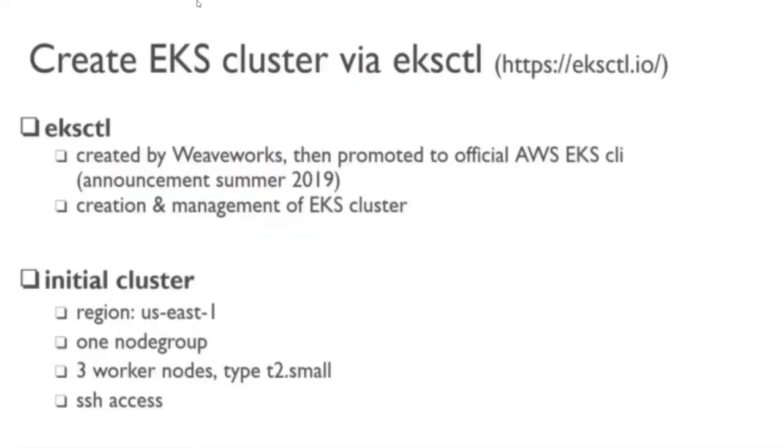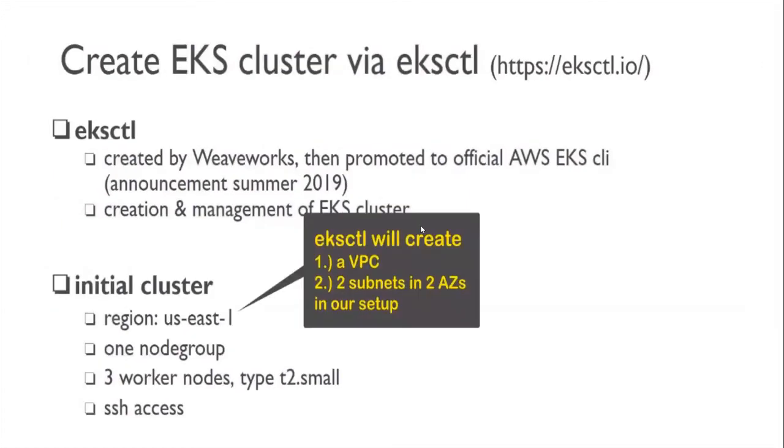Come down, create the EKS cluster. Of course, we need to set up eksctl and kubectl, and then we are going with the North Virginia region, and with one node group we are going to create 3 worker nodes. Of course, we are going with t2.small, and SSH access we will also enable. For that, we need to create one key pair, and for this EKS, as I mentioned, the VPC will be created, subnets will be created, the EKS cluster will be created, and then the necessary nodes will also be provisioned.